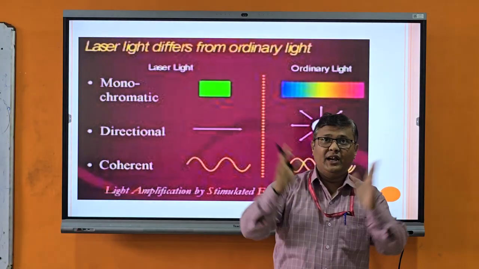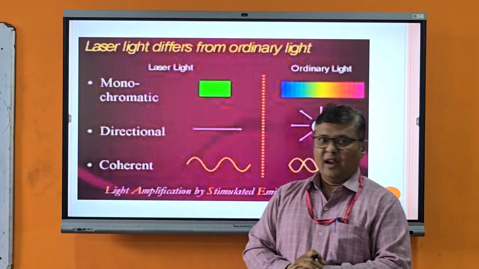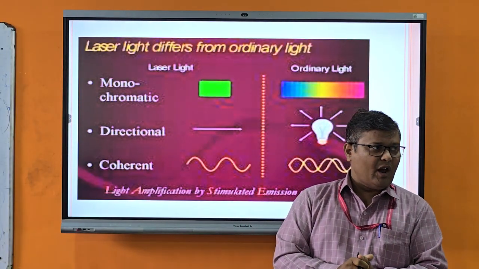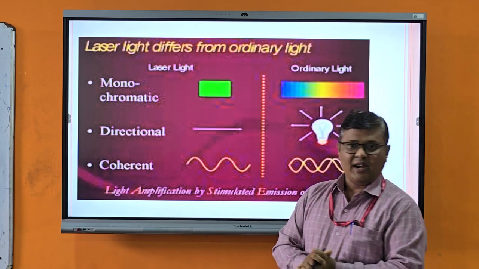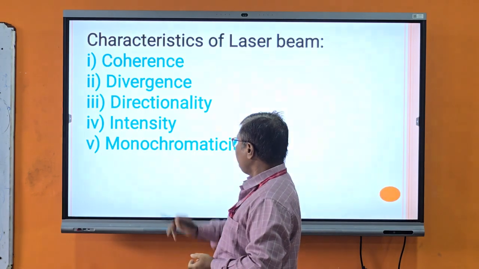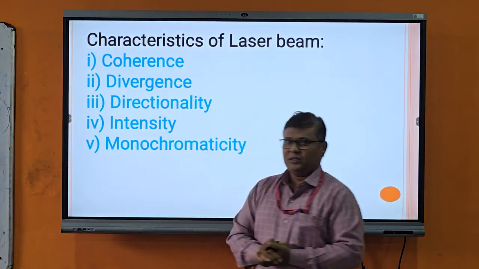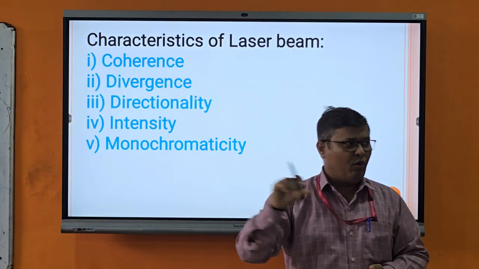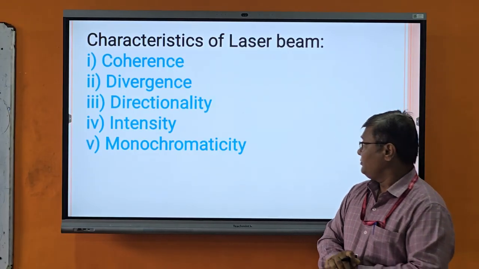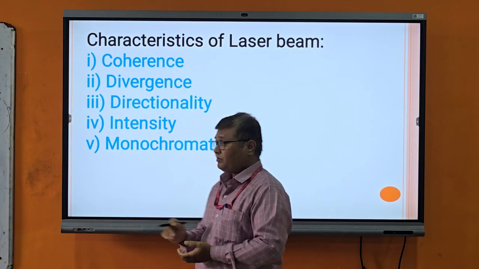Directionality. Ordinary light, like LED light, is spreading or traveling in all directions, but laser light is a parallel beam traveling in only one direction. Intensity.